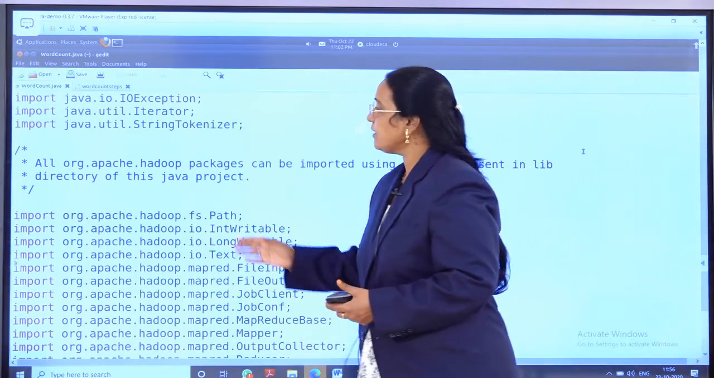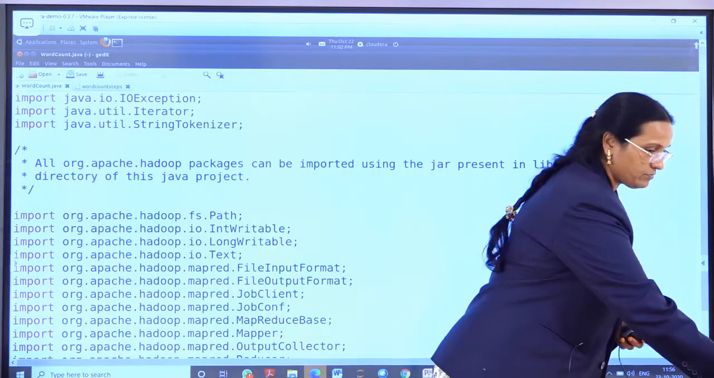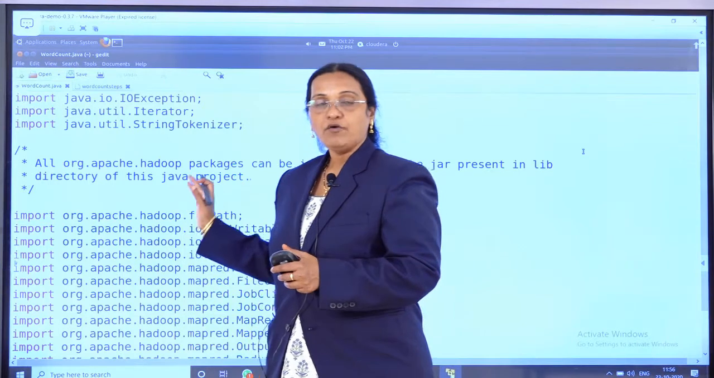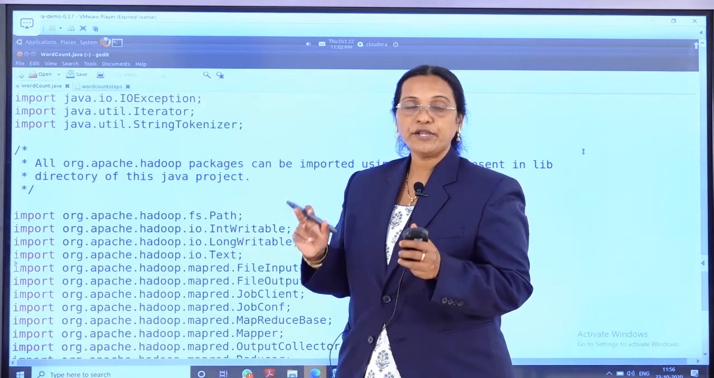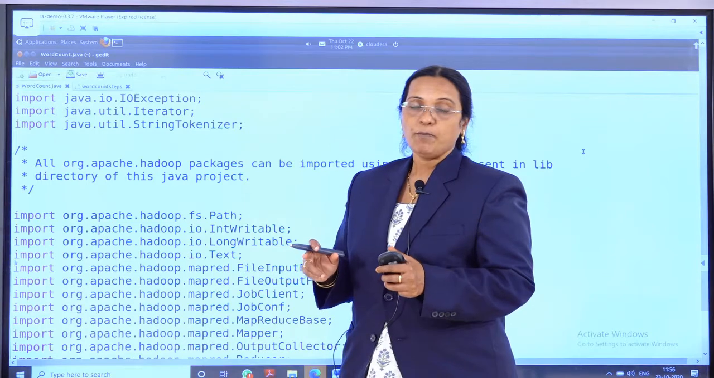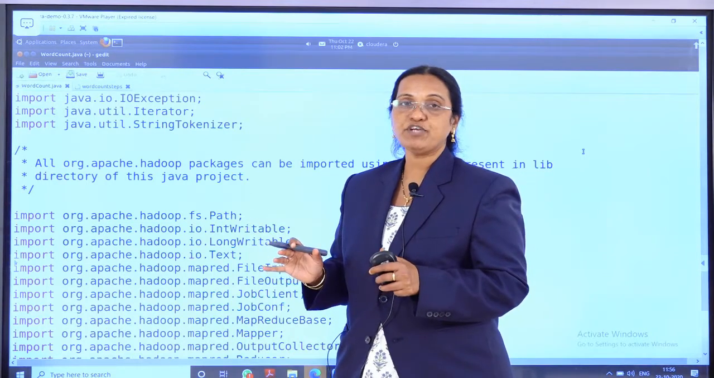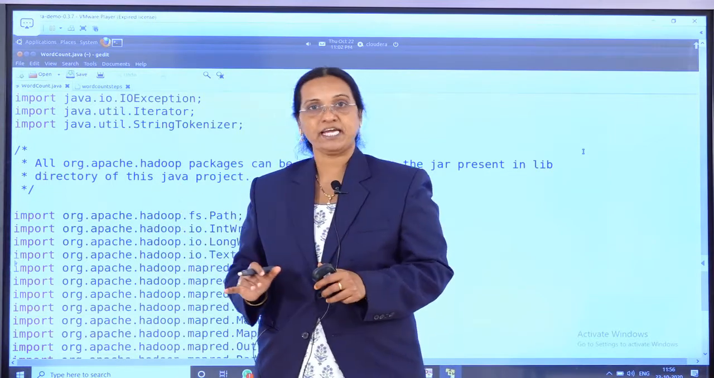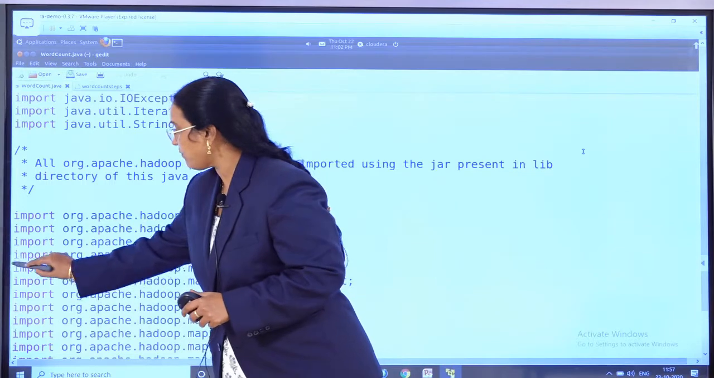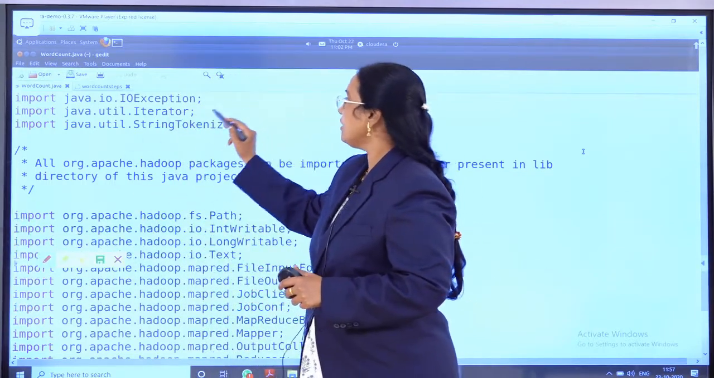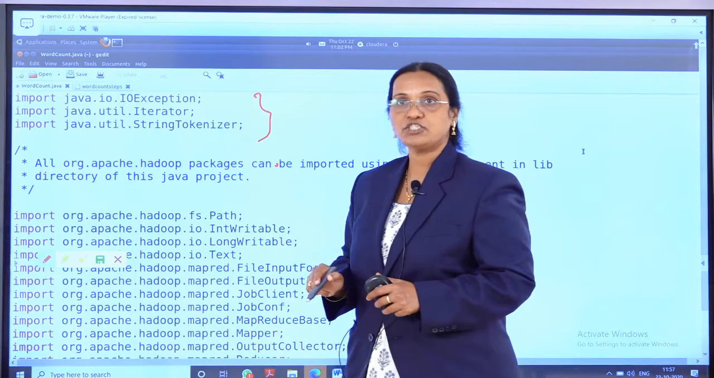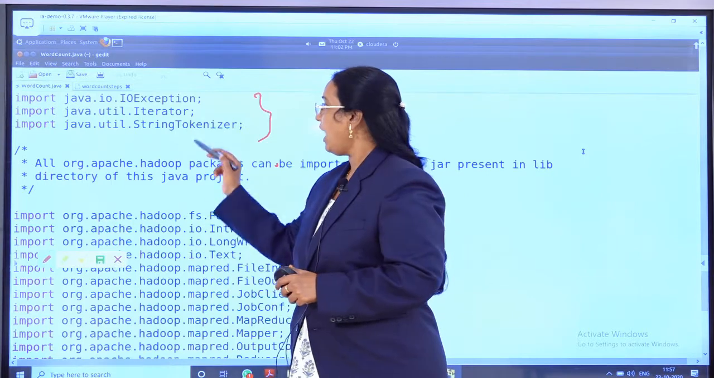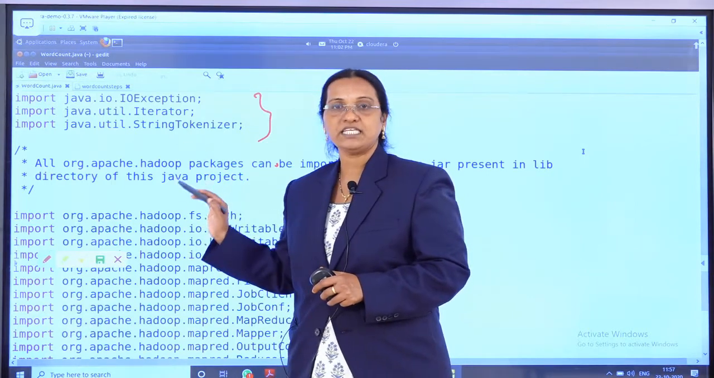So you can see here, this is my coding part, and through this word count program we will see the mapper code, reducer code and the driver code. But before that, the most important thing is we have to see the packages, because those driver codes will be available in these packages only. So that is why we have to see the packages. So let us see here. These are the three common packages, that is called import java.io exception, iterator and string tokenizer. These are the common packages available.